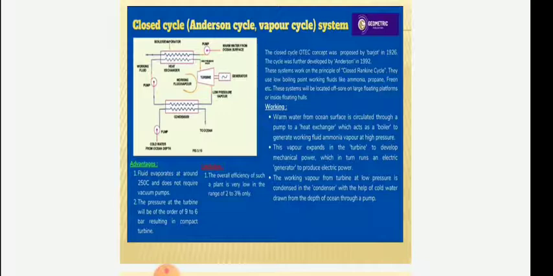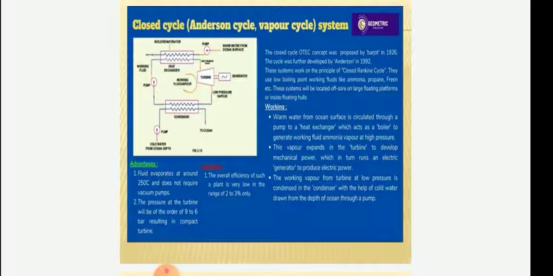The closed cycle OTEC concept was proposed by Bartlett in 1926. The cycle was further developed by Anderson in 1992. This system works on the principle of the closed Rankine cycle. They use low boiling point working fluids like ammonia, propane, freon, etc. These systems are located offshore on large floating platforms or inside floating hulls.